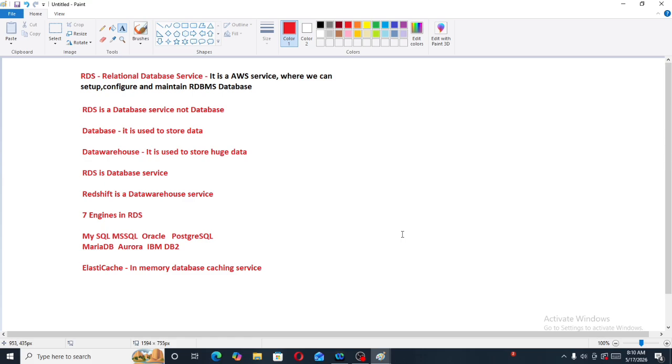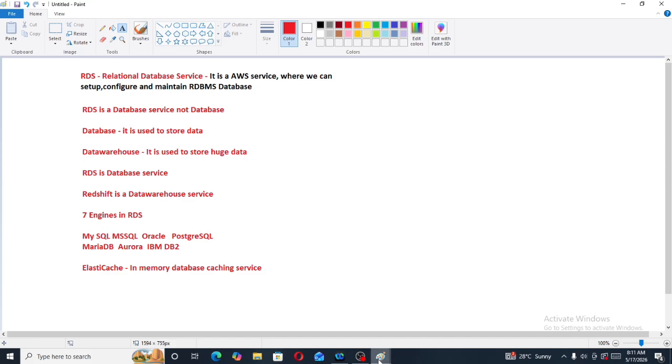Then what is Elastic Cache? It is an in-memory database caching service. This cache memory has 2 engines. What are those 2 engines? Redis and Memcache. For example, if anyone is frequently accessing a website, the database will provide this request from the cache memory only, using Redis and Memcache. In the last video, we learned details about this Elastic Cache.